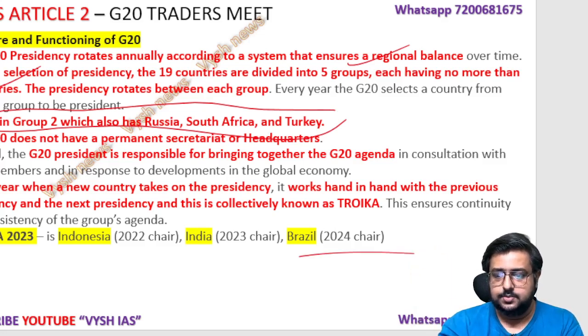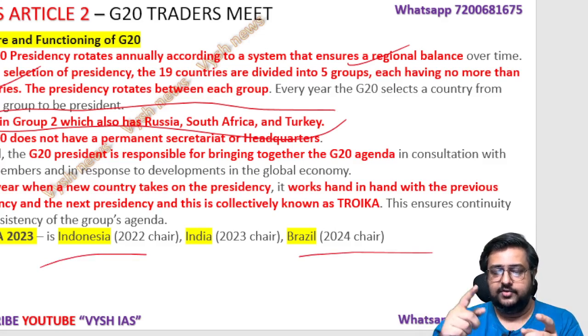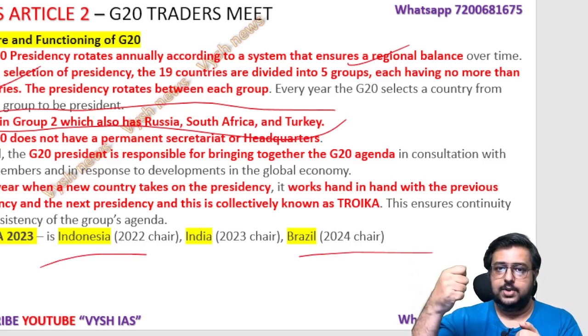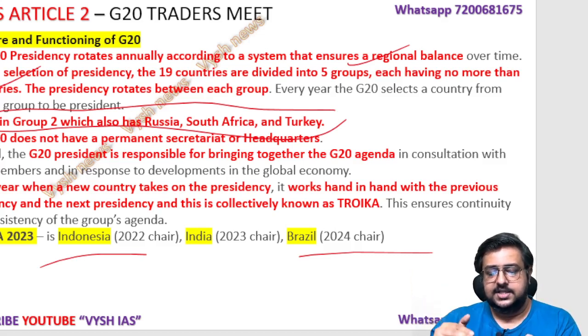If you see, the next chair is Brazil in 2024. The previous chair is Indonesia in 2022. You saw that video, right? The Indonesian person is giving that hammer kind of thing to Modi, and he transferred the captaincy, the presidentship. So like that, next year India will give to Brazil, and there is a concept called troika.